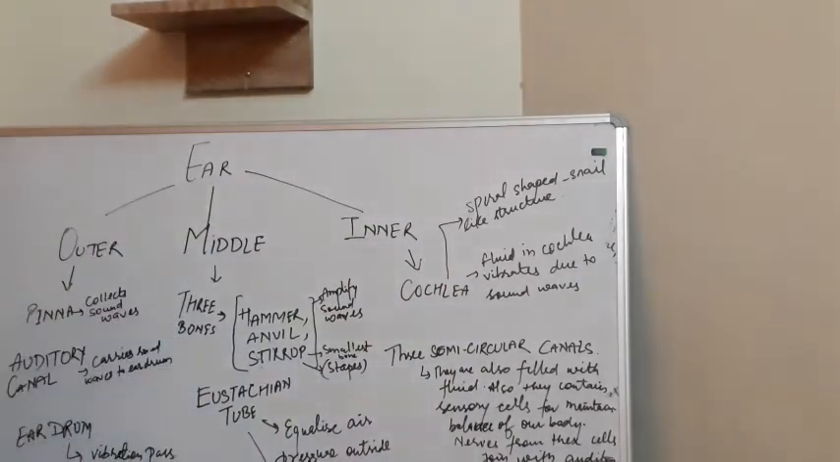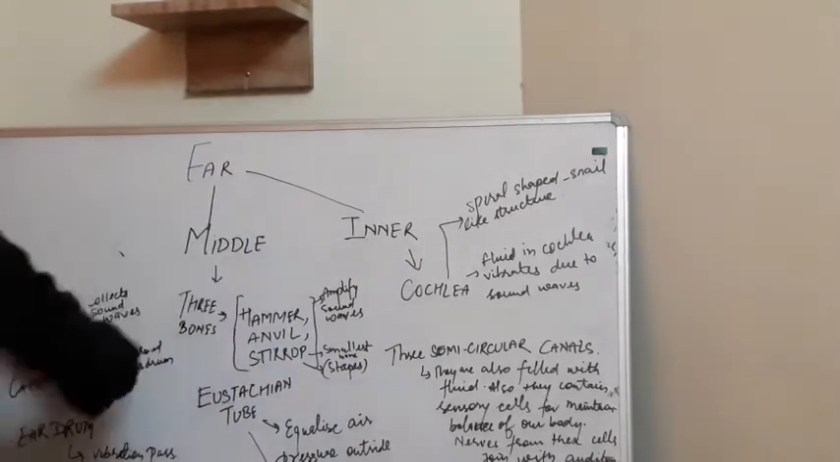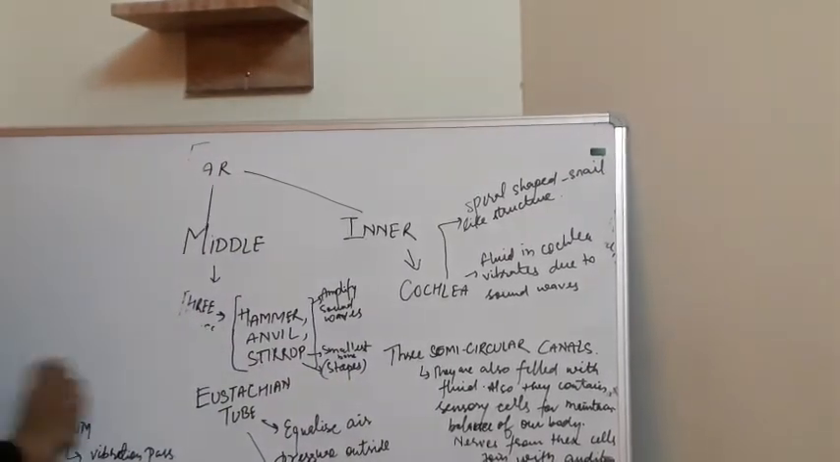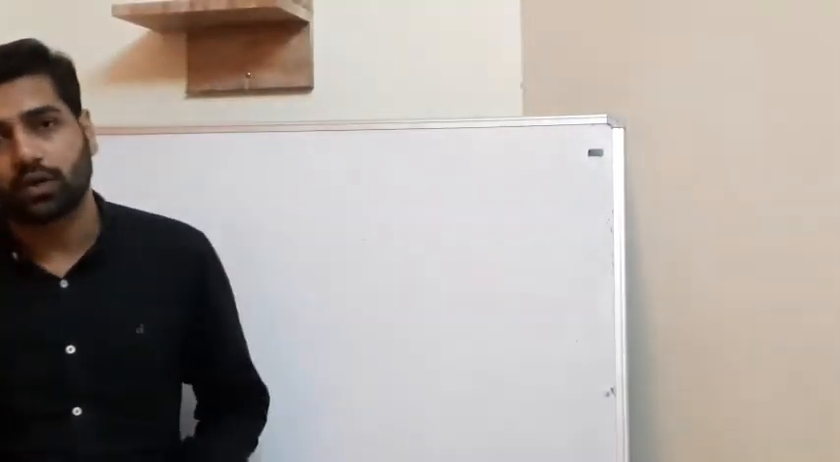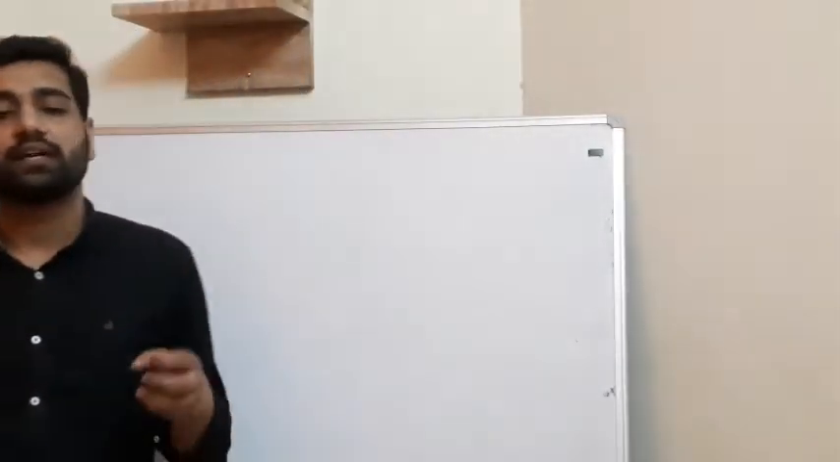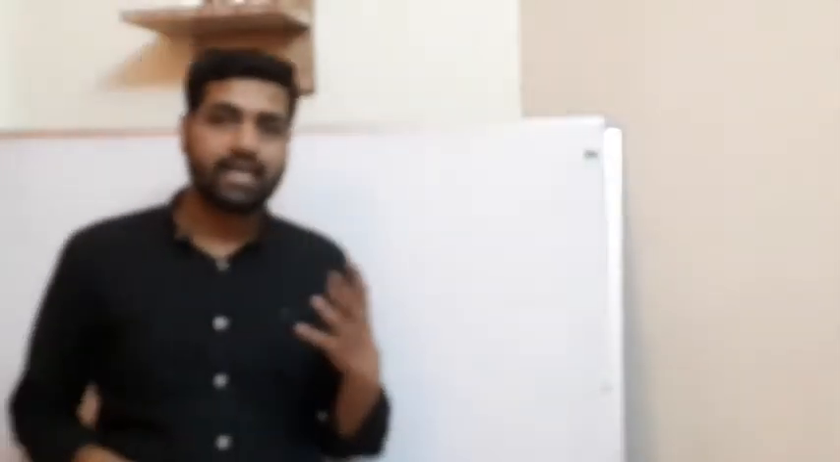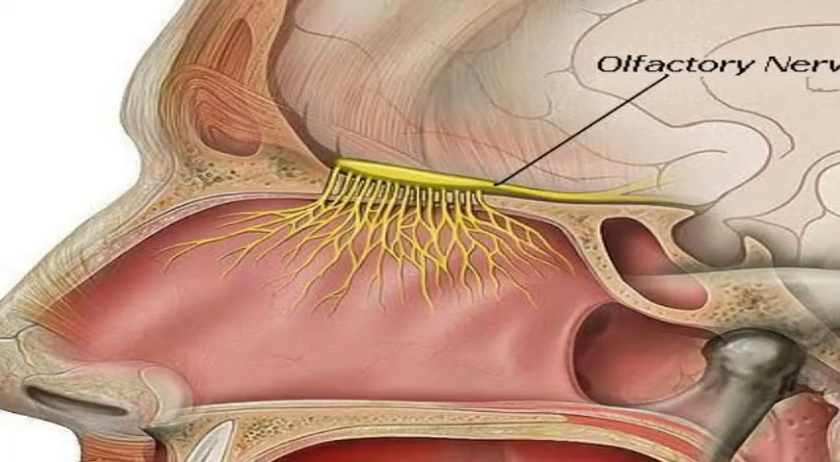Okay, next sensory organ is the nose. Next we will study about the nose. See students, your next sensory organ is your nose, which helps us to smell different kinds of smell and fragrance. Our nose has olfactory receptors, and as you can see, these olfactory nerves carry messages to our brain.